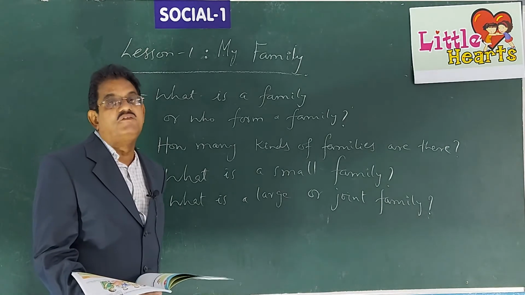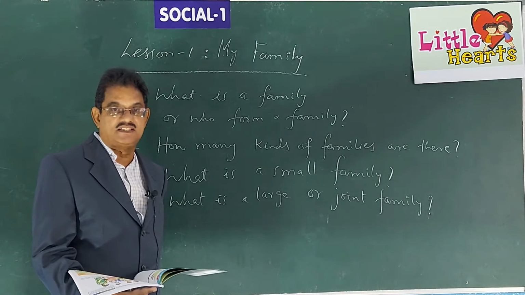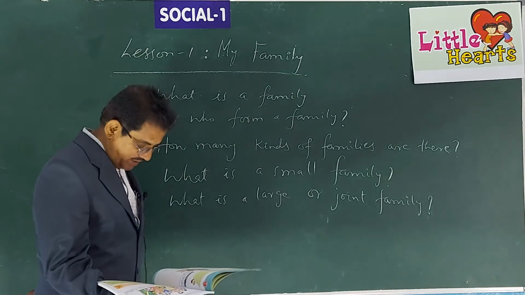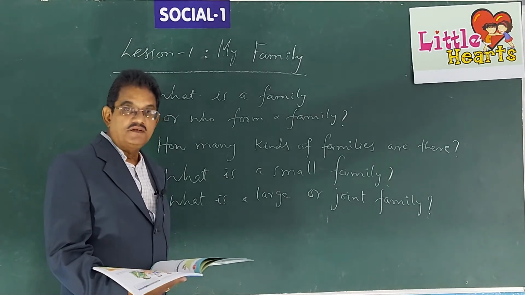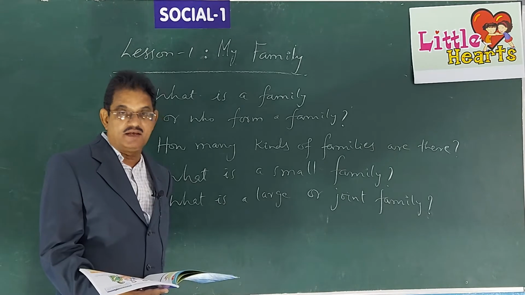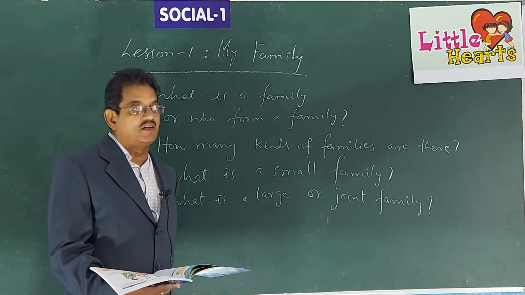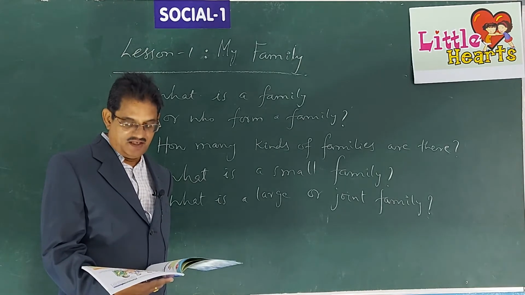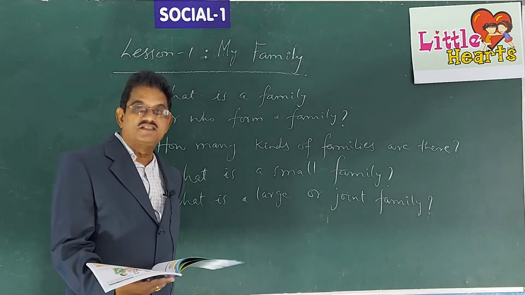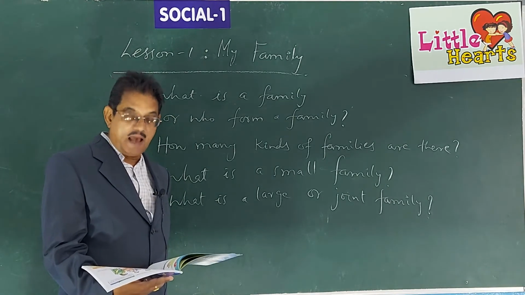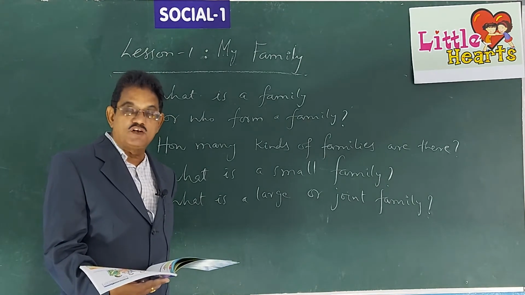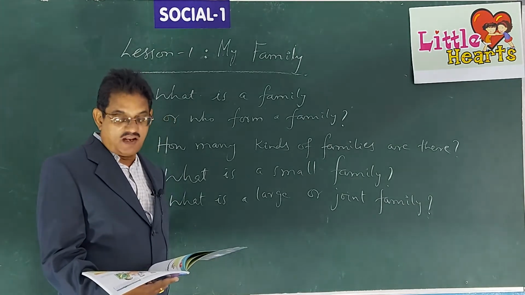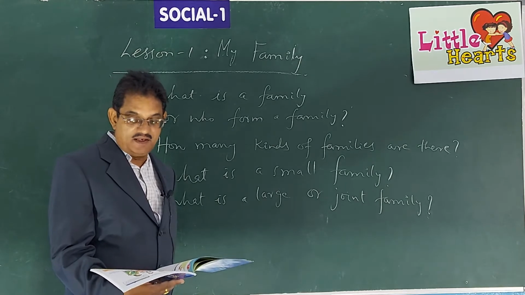When the number of members in a family is less, we call it a small family. A small family is a happy family. Do you agree with this? A small family is a happy family because there are very few people, parents and their 1 or 2 children. So you have to understand that a small family is a happy family. Are you happy with your family members? You understand the meaning of a small family and a large family or joint family?